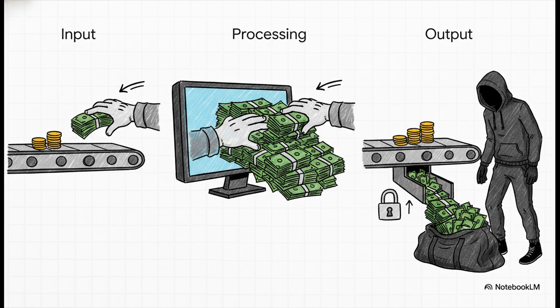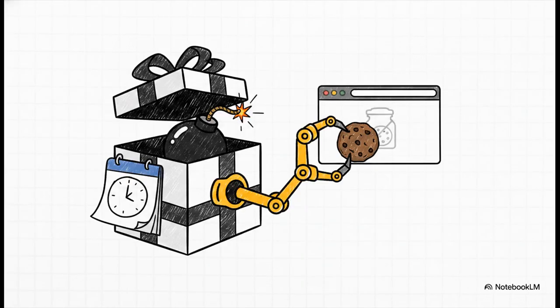No one's the wiser. Then you have logic bombs and cross-site scripting, or XSS. These are terrifying because they hide in things we inherently trust. A logic bomb just sits silently in legitimate software, waiting for a specific date or condition to detonate, and when it does, boom, it wipes data or crashes the whole system. Cross-site scripting hides right inside trusted websites. When your browser loads the page, the malicious script executes and steals your cookies and sensitive info while you're just browsing, sending it straight back to the attacker.